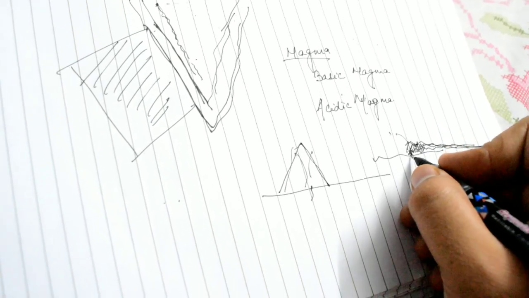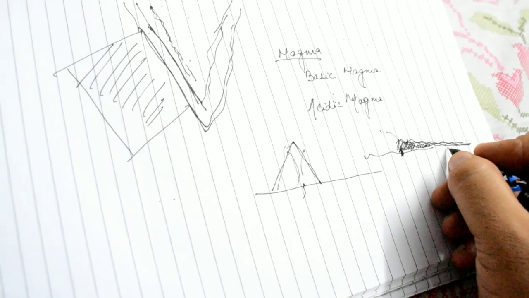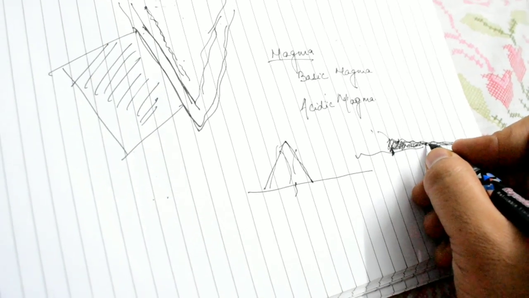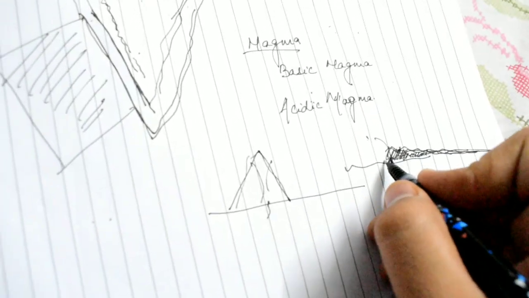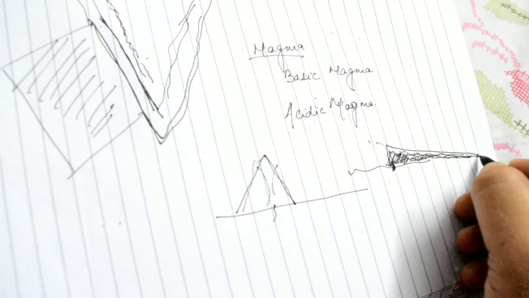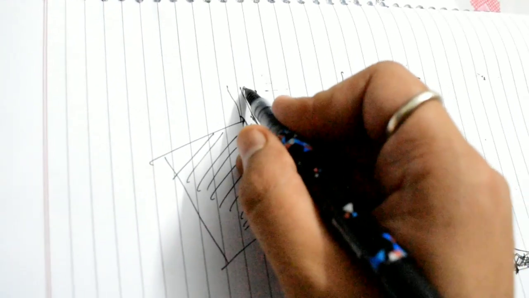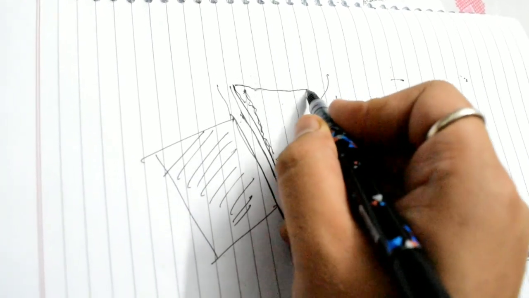The point from where the magma was coming out will be higher, and as the lava keeps flowing and moving further, the lava flow will keep on decreasing and the slope will also be low. So we will get a landform of this shape. Here again we get a plateau. So this area is made up of volcanic rocks, and we have a plateau over here.